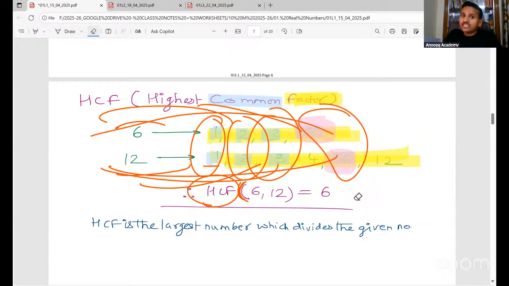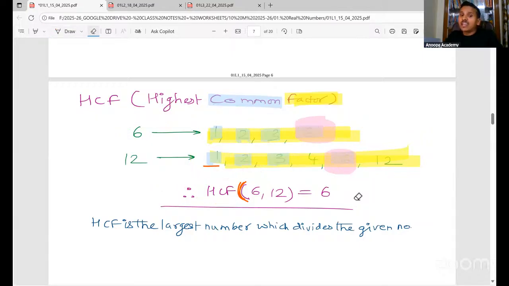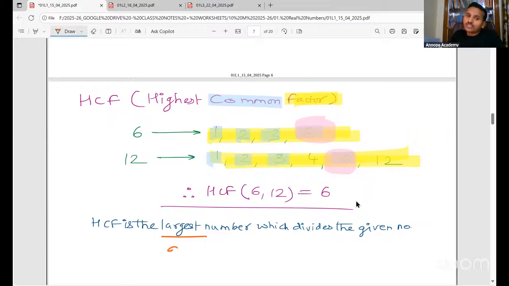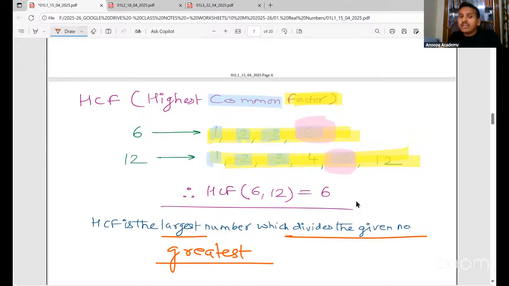So we can also say that HCF is the largest or the greatest. Sometimes they will use the word greatest also in the question. So HCF is the largest or the greatest number which divides the given numbers. What is HCF? The largest or the greatest number.